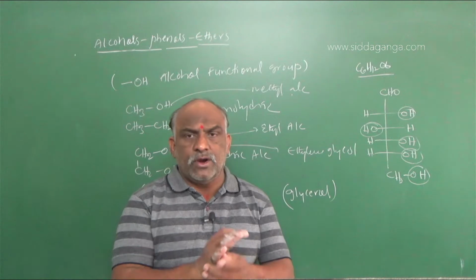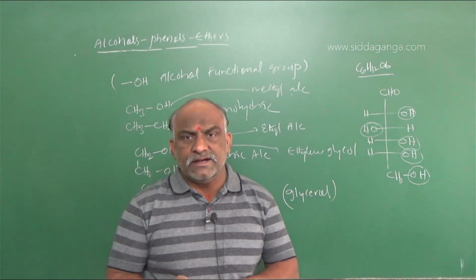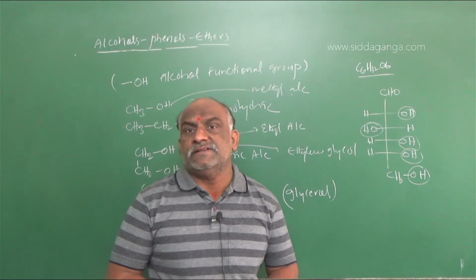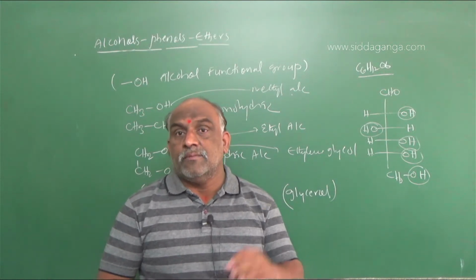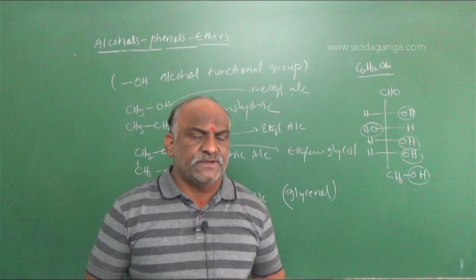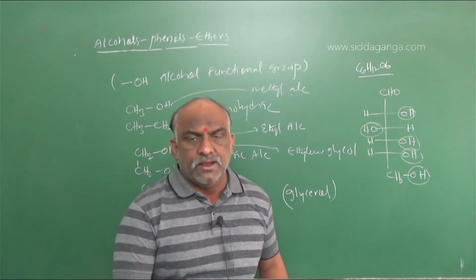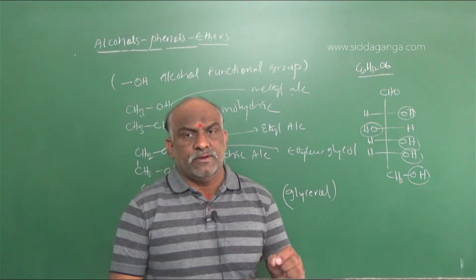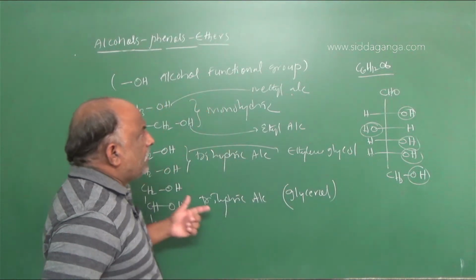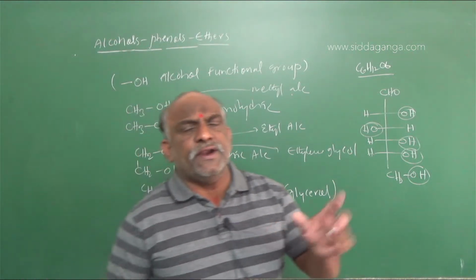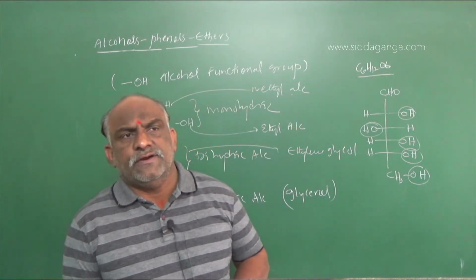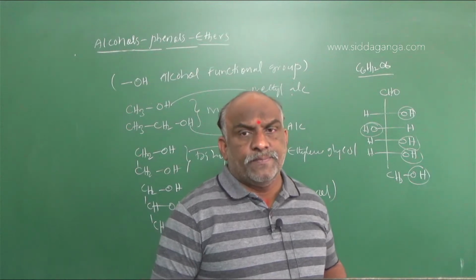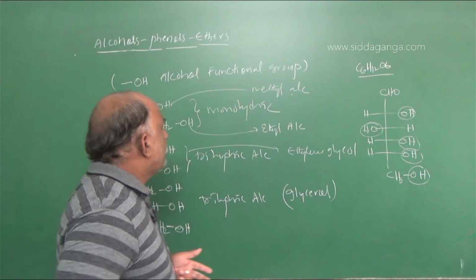It is monohydric alcohols, dihydric alcohols, trihydric alcohols, and polyhydric alcohols. This classification is based on the number of OH groups. And a second classification is also there, based on the type of carbon. Based on the type of carbon, alcohols are again divided into different types. Alcohols are divided into nearly seven types on the basis of the number of carbon atoms.